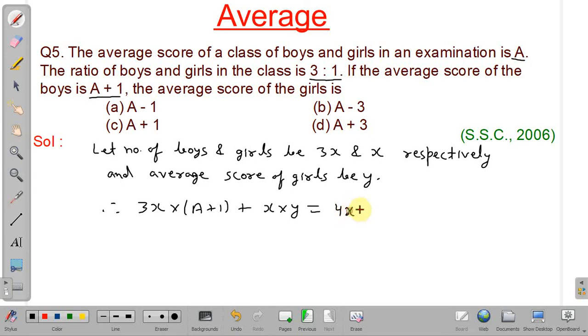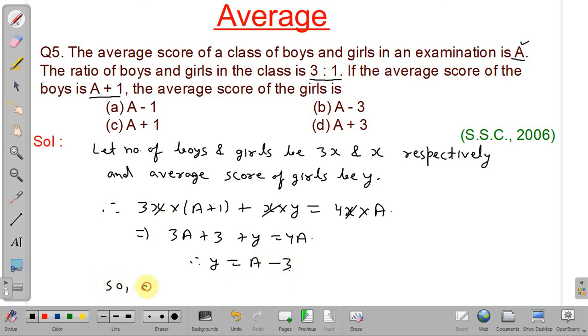So 4x into the average score of all the students is a. Okay, this is given as a. So x will get cancelled out on both sides. Okay, we can divide both sides by x. So we will get 3a plus 3 plus y equal to 4a, and we have to find the value of y. Therefore, y will be equal to 4a minus 3a minus 3, that is a minus 3.